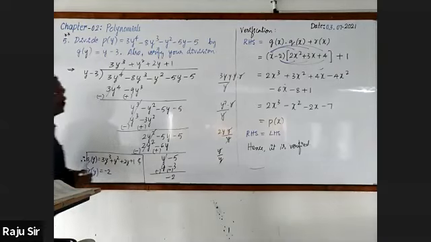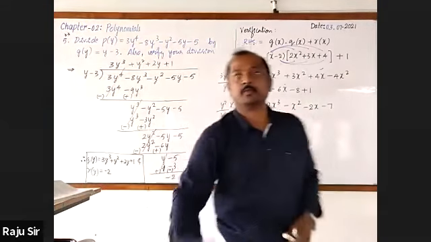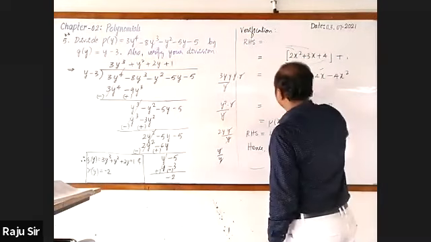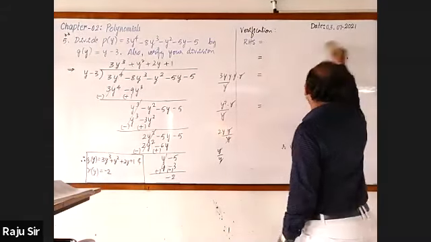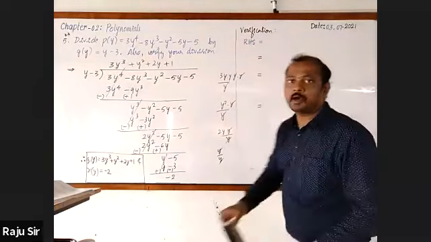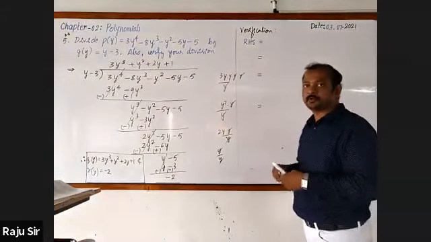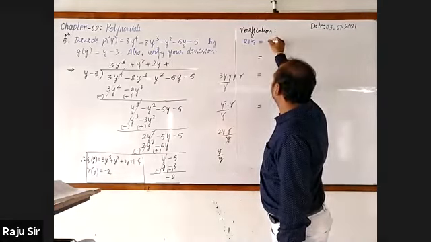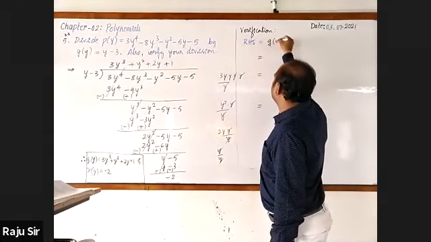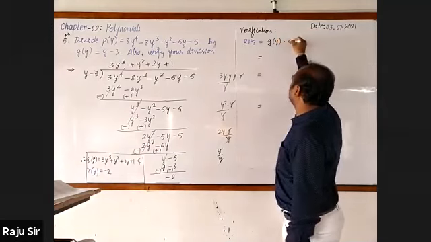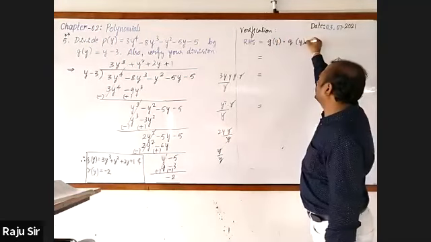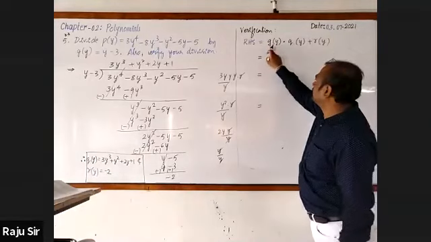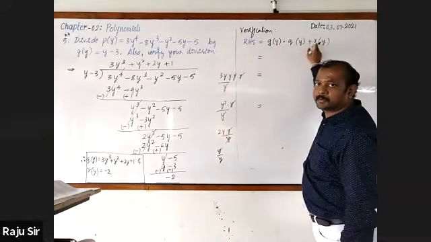This is the conclusion. Now let's go for verification. RHS is equal to G of y into Q of y plus R of y, that is divisor into quotient plus remainder.